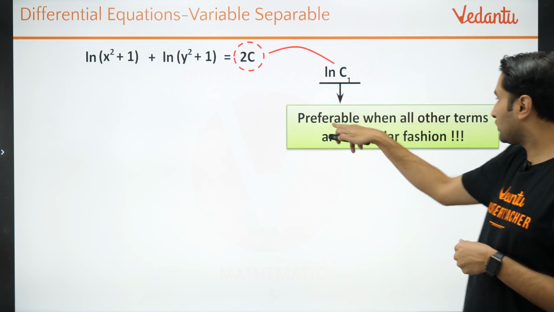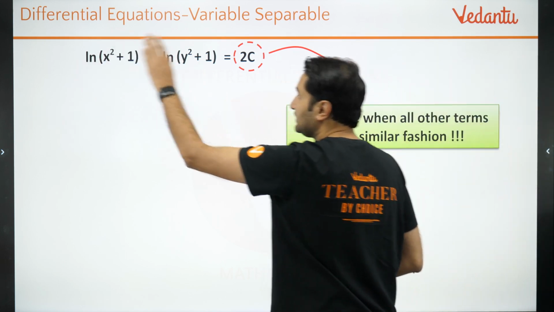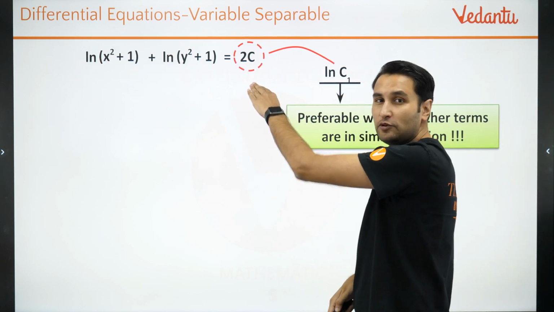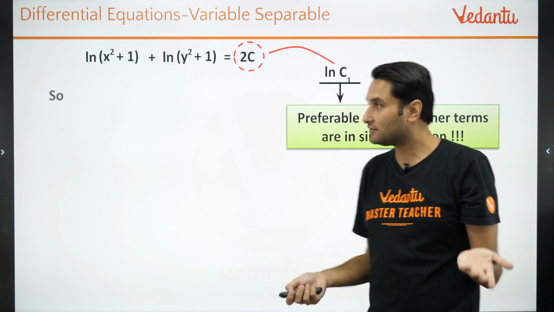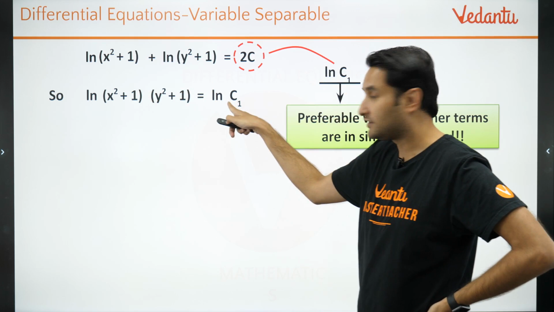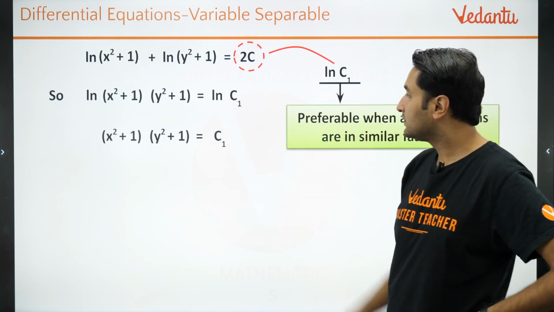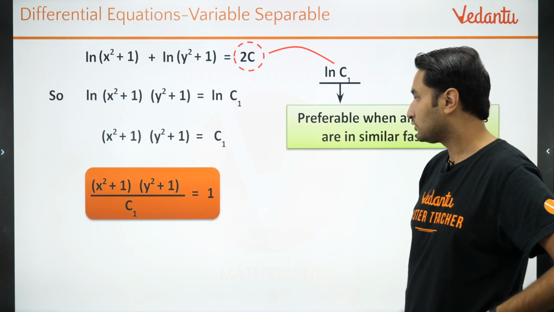Why do I do it? Because it's preferable when all other terms are in similar fashion. ये भी ln में, ये भी ln में. अगर ये भी ln में होता तो अच्छा लगता. It would have looked better. Simple. ठीक है. So ये कितना हो गया? ln a plus ln b is ln ab is equal to ln c1. ln can be removed. What you are left with is this. So this is your answer.